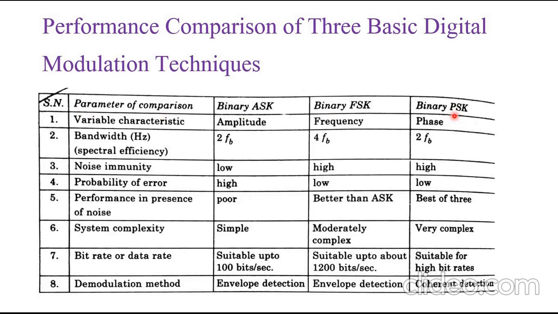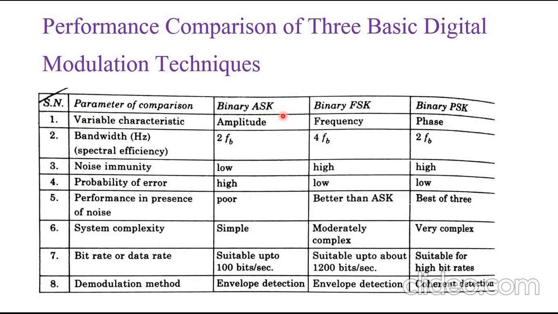The first one is variable characteristics. In binary ASK, which is amplitude shift keying or on-off keying, is the simplest digital modulation technique.